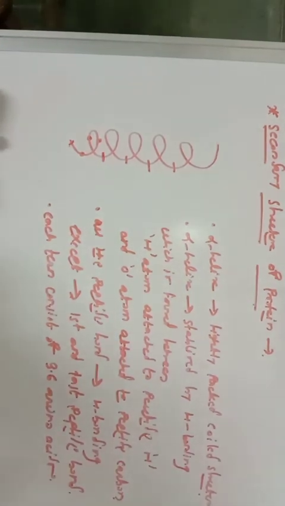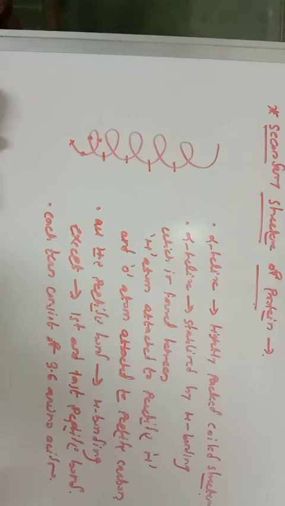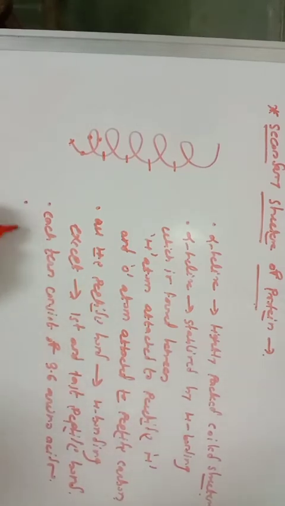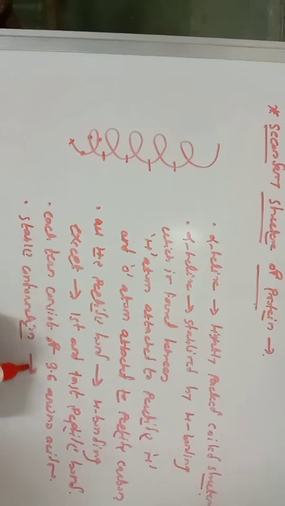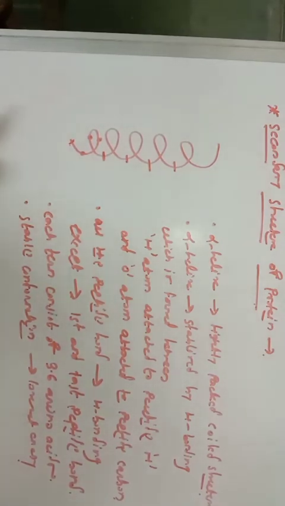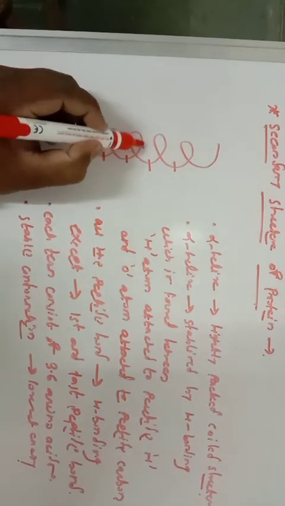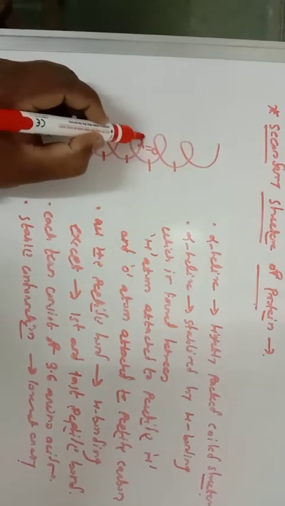Again, the alpha helix is a stable conformation formed spontaneously with lowest energy. No doubt there is a peptide bond, but a hydrogen bond is also there. If you consider this one peptide bond, C double bond O, NH is there.